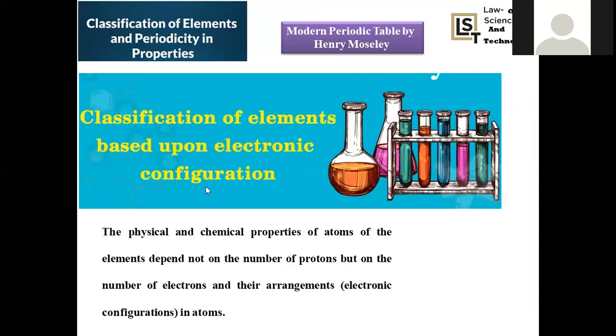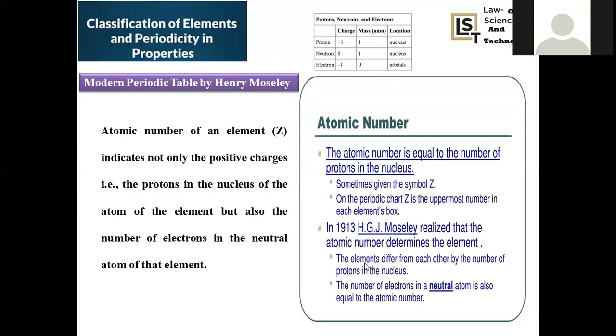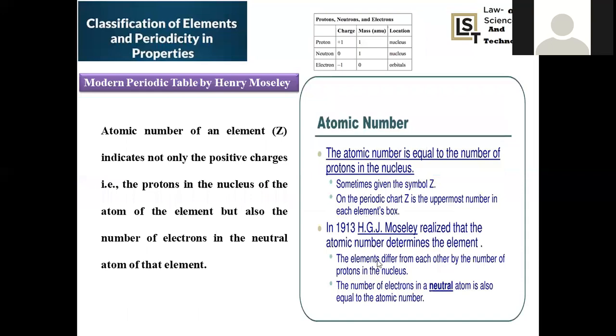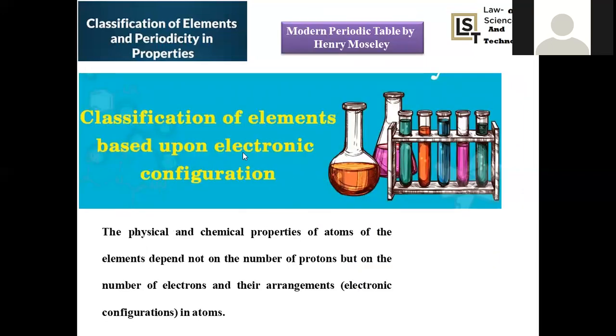And the classification of elements is based upon the electronic configuration. This is a somewhat advanced step, we can say. Atomic number is purely based on the number of protons, and here the concept is somewhat modified and extended into electronic configuration. Whenever electrons came into the picture, J.J. Thomson was the scientist who discovered the electron. After the discovery, electronic configuration was taken as a criterion, because the number of protons is exactly equal to the number of electrons, and the electron concept was introduced.